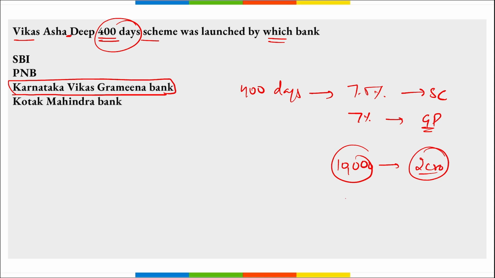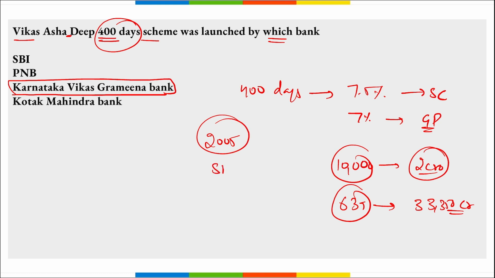Whereas this Karnataka Vikas Gramin Bank has a network of 639 branches with a total business of almost 33,350 crore rupees. Then if we talk about Karnataka Vikas Gramin Bank, this was established in 2005. Chairman is Shrikant M. Bhandiwad and the headquarters is at Dharwad, Karnataka.